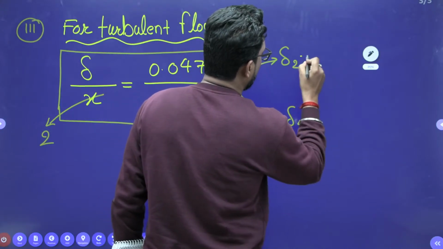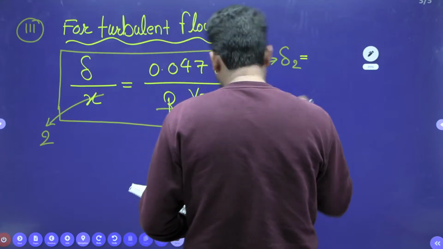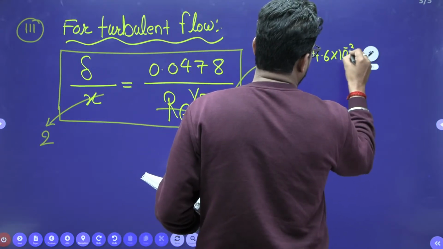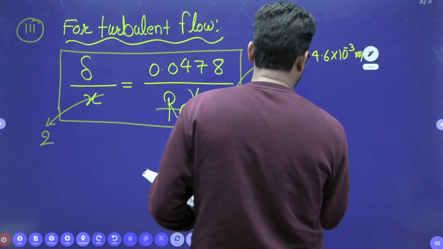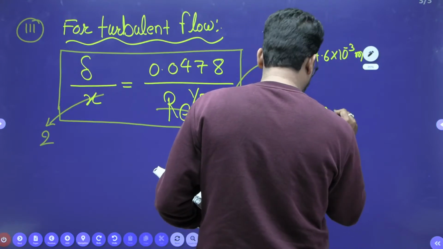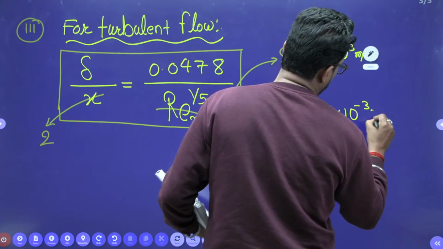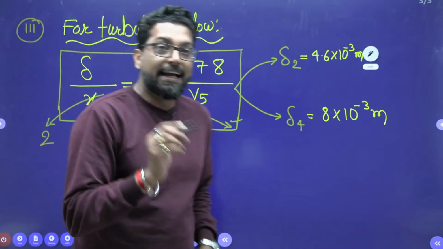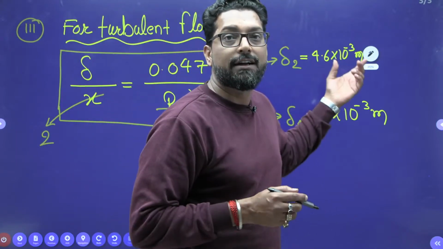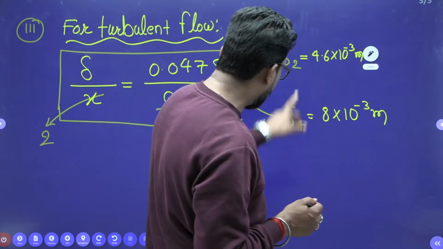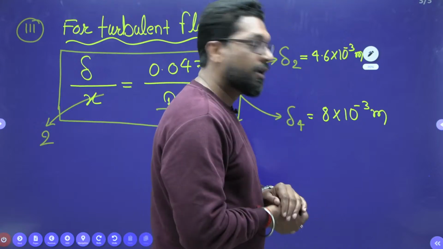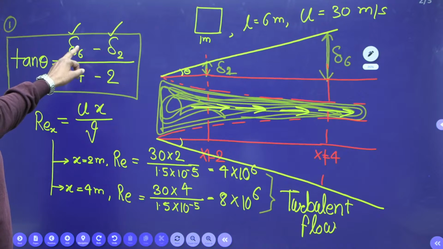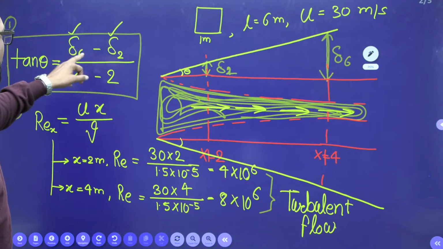The displacement at 2 is 4.6 cross 10 to the power minus 3 meter, and at 4 is 8 cross 10 to the power minus 3 meter. This is the beauty. Now if we have delta 2 and delta 4, we can easily put the value in this equation.